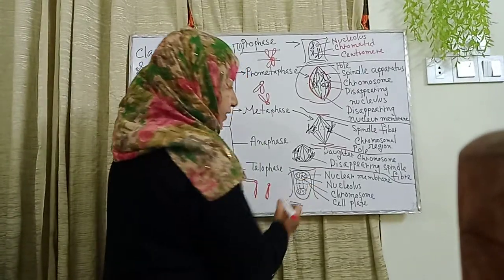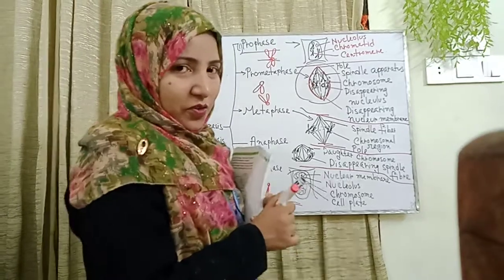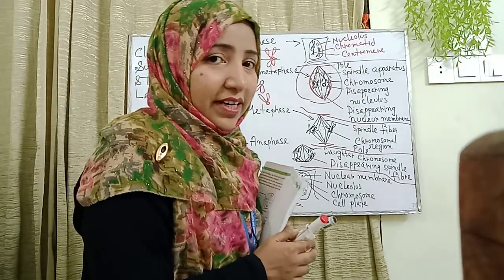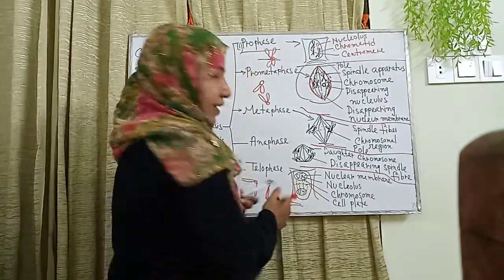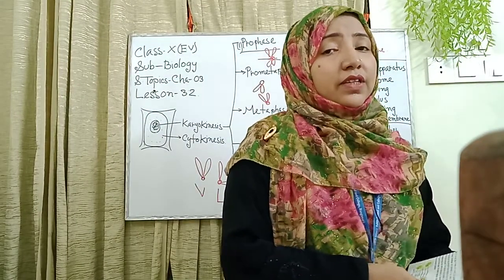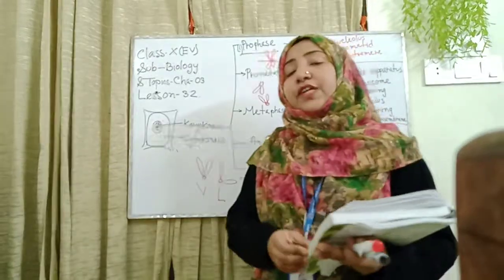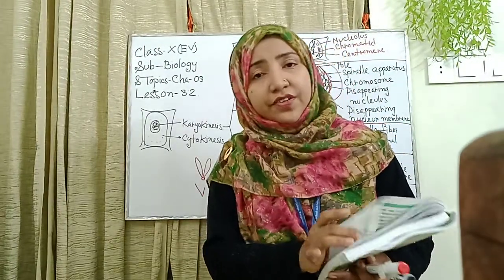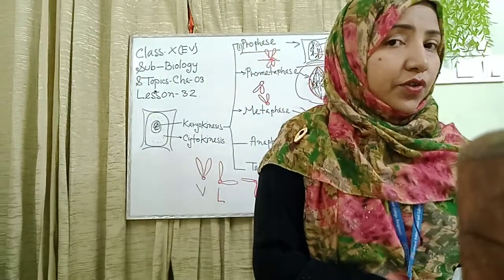Another structure is nucleolus and the chromosome, but it's not a chromosome anymore, it just looks like a chromatin fiber. And there is also the cell plate, and then the karyokinesis is complete, and the last structure is the cytokinesis. Now I also explain about the cytokinesis.